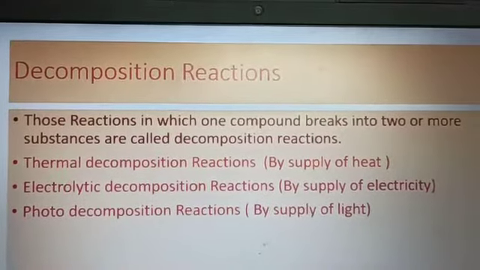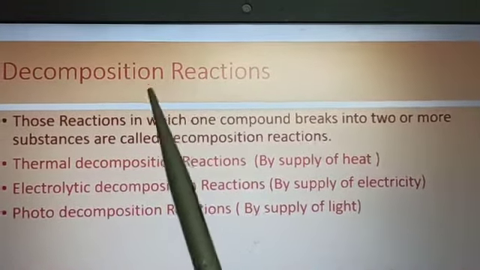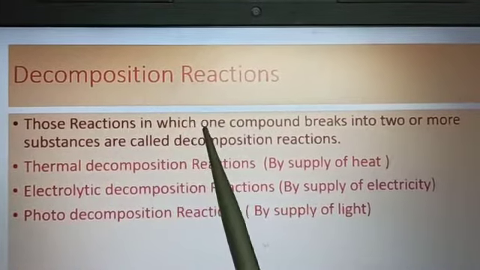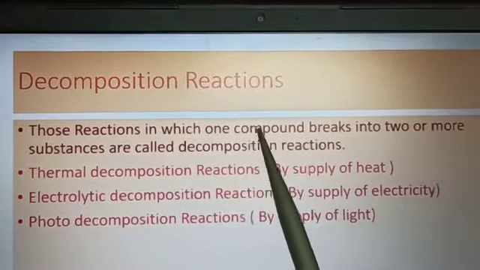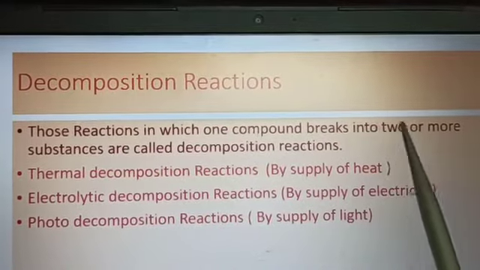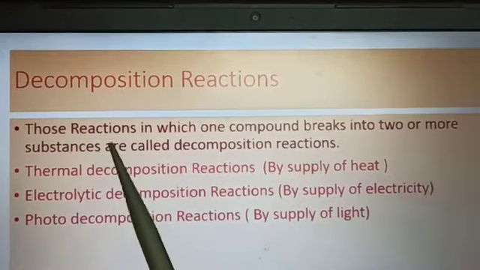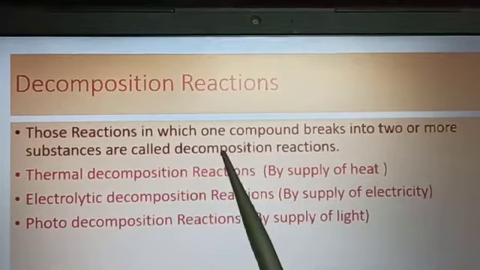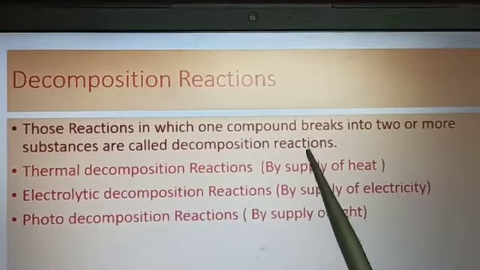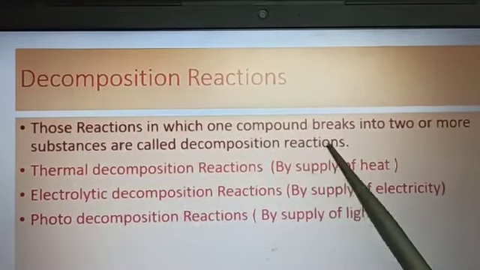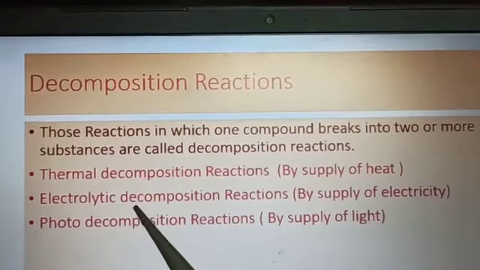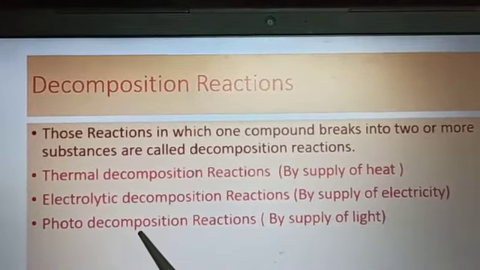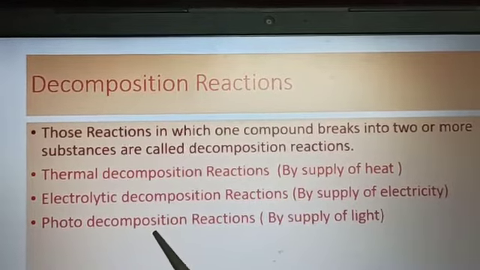Now see about the decomposition reactions. First of all, the definition of decomposition reactions. Learn it. Those reactions in which one compound breaks down into two or more substances are called decomposition reactions. Decomposition reactions are of three types: thermal decomposition reaction, electrolytic decomposition reactions, and photo decomposition reactions.